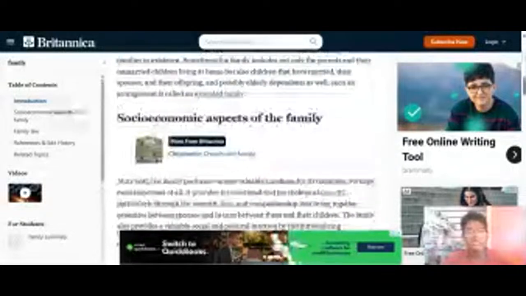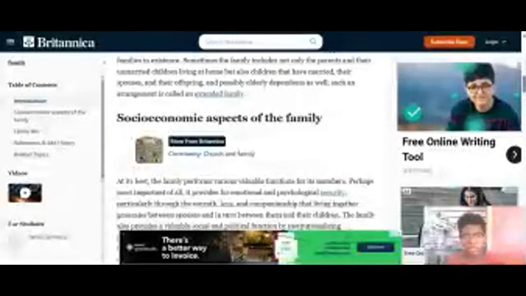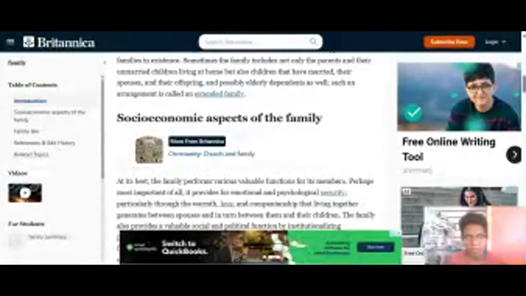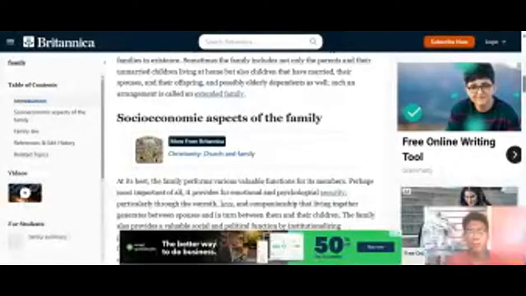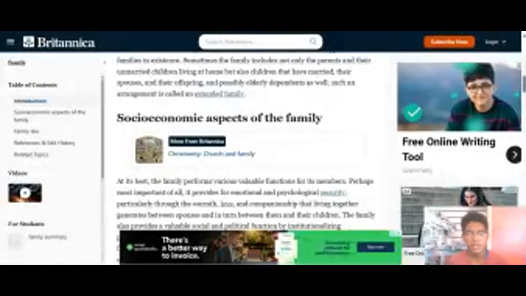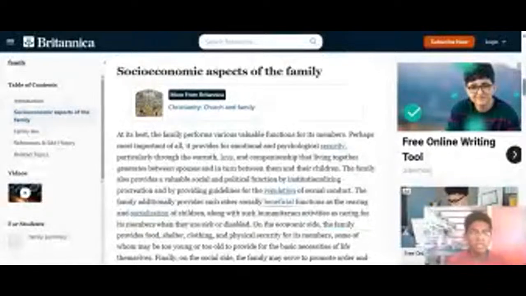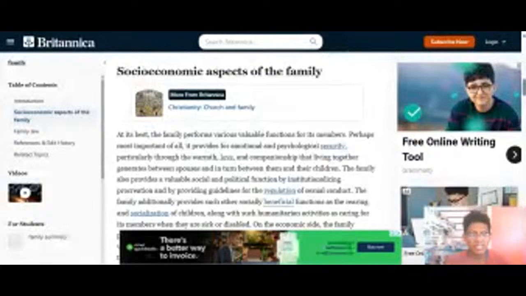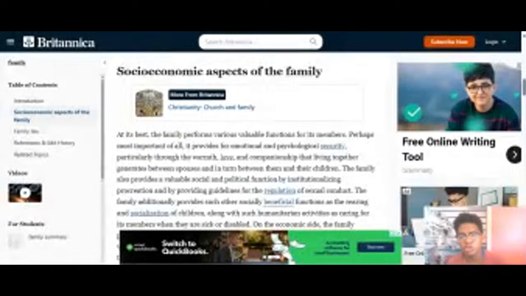So let's look into the socio-economic aspects of the family. At its best, the family performs various valuable functions for its members. Perhaps most important of all, it provides for emotional and psychological security, particularly through the warmth, love, and partnership that living together generates between the spouses and in turn between them and their children. The family also provides a valuable social and political function by initiating procreation by providing guidelines for the regulation of sexual conduct.